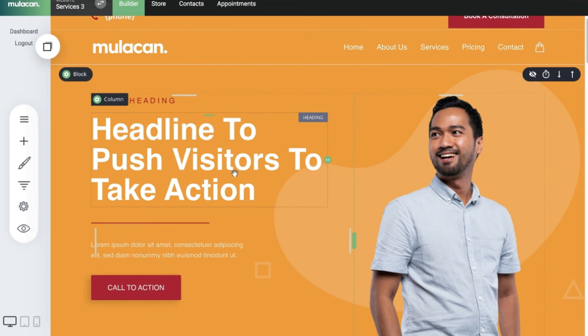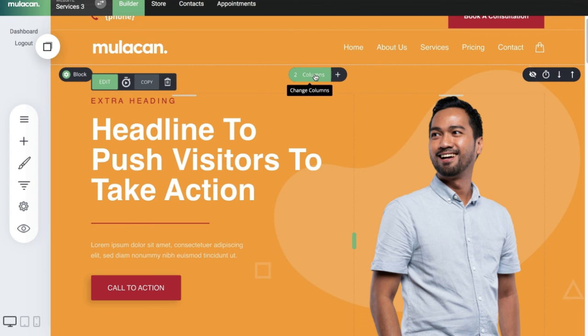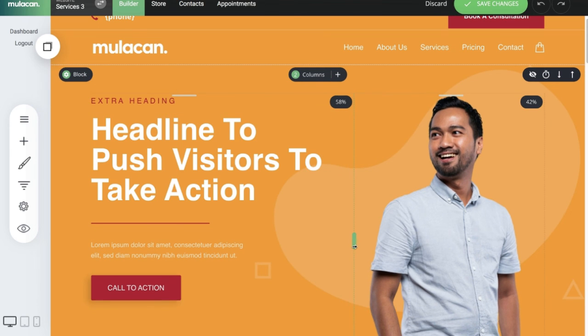I'm going to share with you what exactly is a block and its settings. A block is actually a section in layman's terms, and then there are columns, and then there are elements or widgets. Basically the block will house a series of columns that wraps all the elements around. So let's say this is a column of 2. When I click the column side, you can see over here there are 2 columns. And to see the percentage of a column, click over here, then you can see whether this is 58-42 or 50-50. So you can play around.